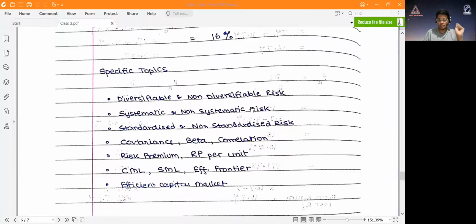Diversifiable risk is the risk that can be diversified. You remember that example where I told you that if you invest in only one industry and then you invest in all industries, then you diversify the firm related risk, then the industry risks, then the country risk.